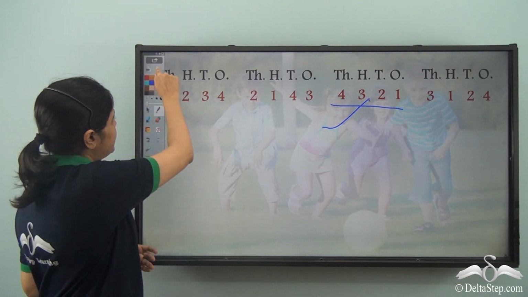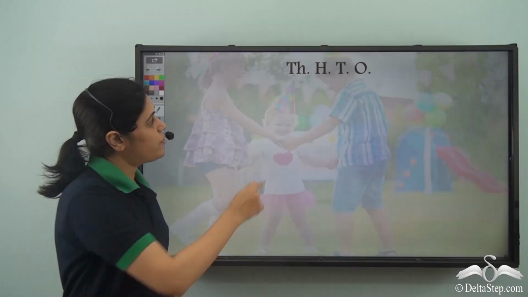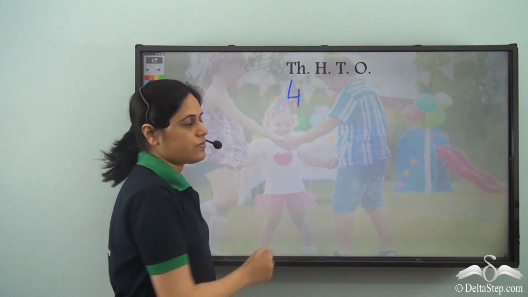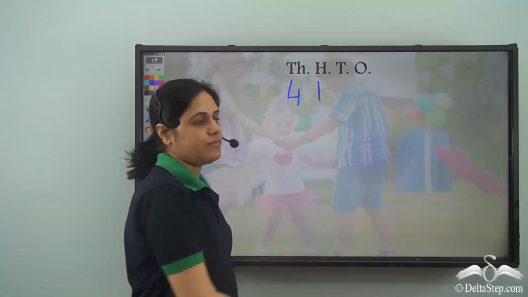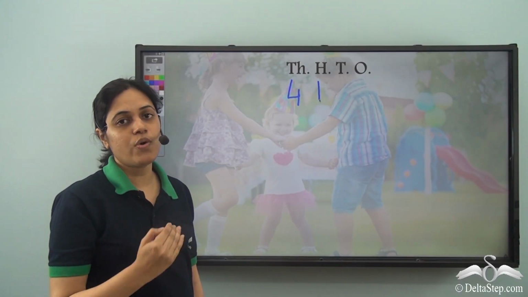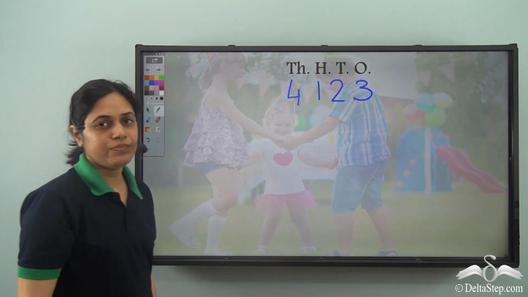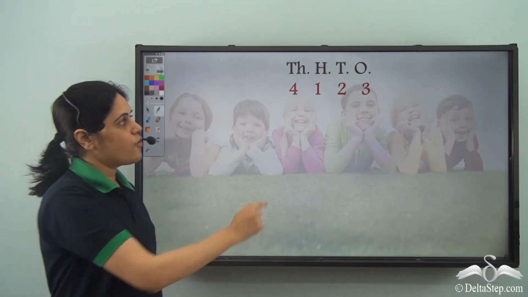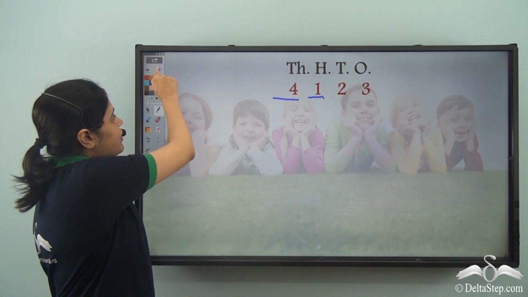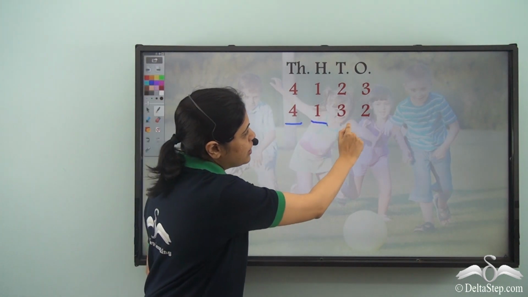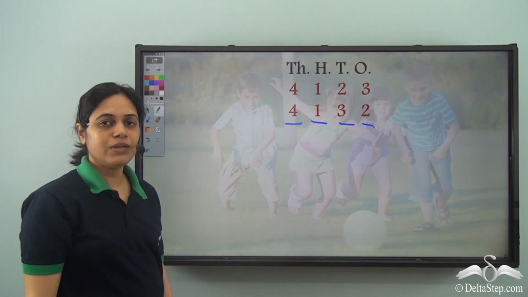Let us see. So we can have many numbers starting with 4. So suppose I have 4 in the thousands digit. What else can I have in the hundreds digit? I can have 1. What else is left? 2 and 3. So I can have a number 4123 with 4 in the thousands digit and 1 in the hundreds digit. Now I can have another number 4132 with 4 in the thousands digit and 1 in the hundreds digit.